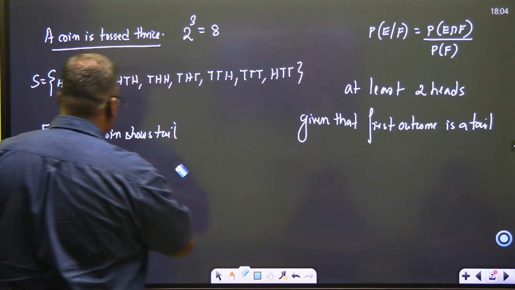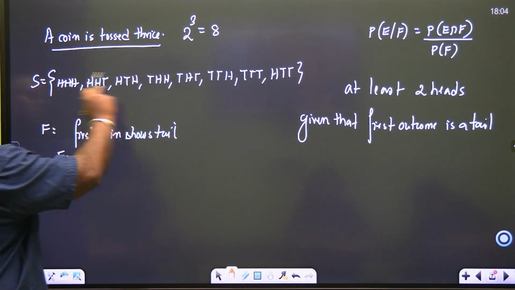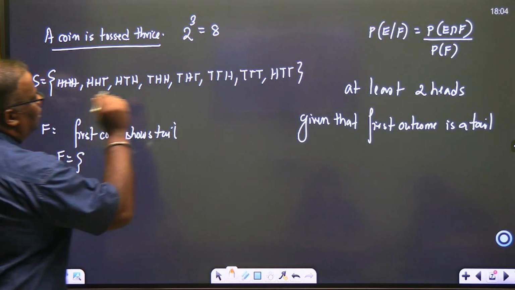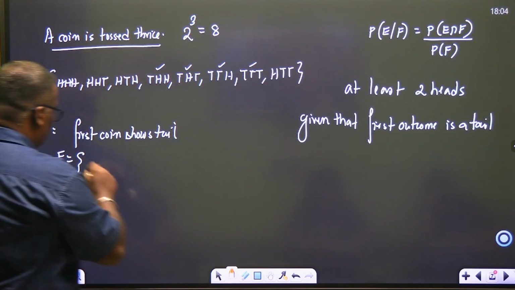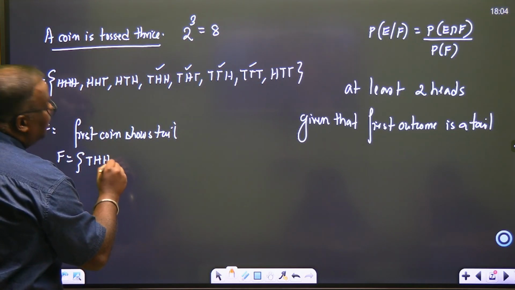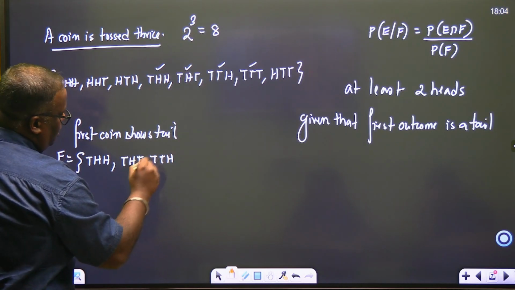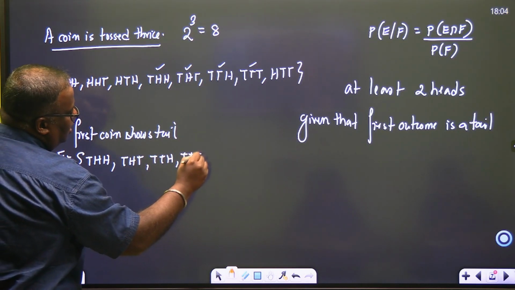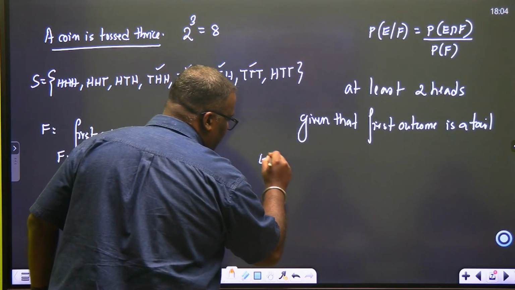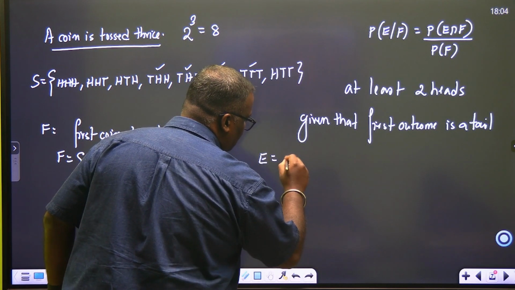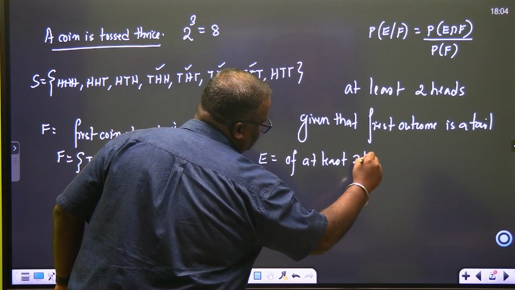Children, are you with me? Okay, so chalo, F का sample space बना दो भैया. From here, first coin shows tail. This one, this one, this one, this one. क्या क्या लिखो? THH, then THT, then TTH, TTT. ठीक है? And I say E is the event, at least two heads.